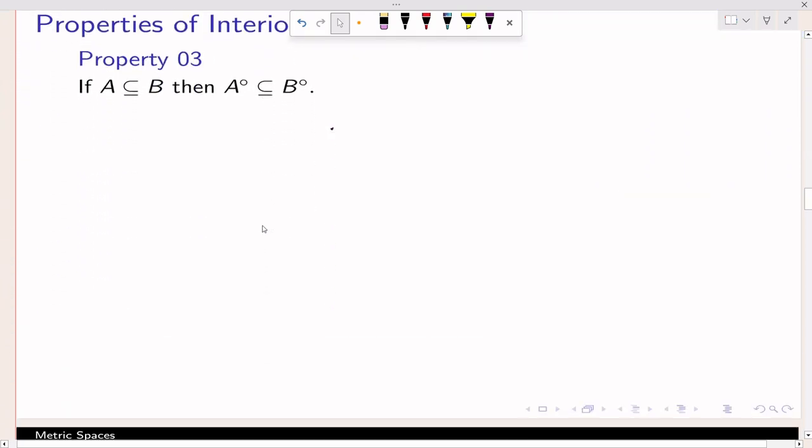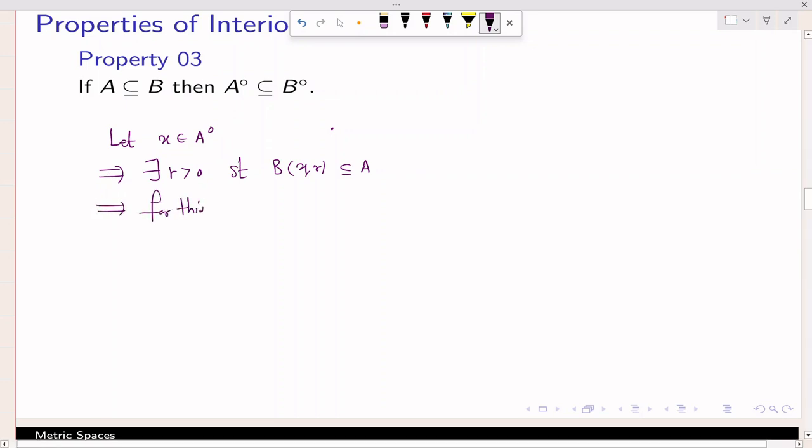Okay. Now let's go for the next property: if A is contained in B, I want to show that A interior is contained in B interior. So let x belong to A interior, right? So this implies there exists some radius r positive such that open ball about x of radius r is contained in A as per the definition, but A is a subset of B. So for this r positive, open ball about x of radius r is contained in B because A is a subset of B. So that's it.